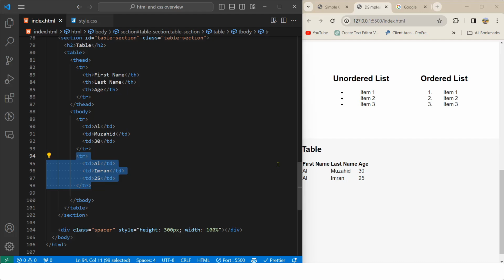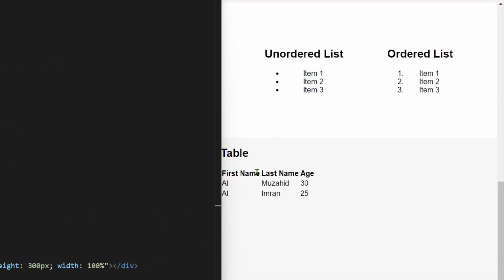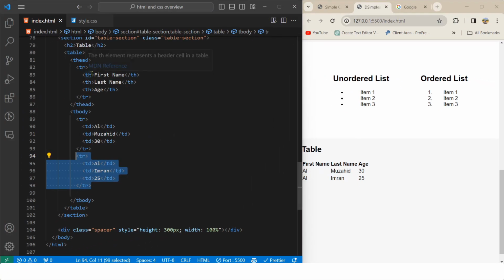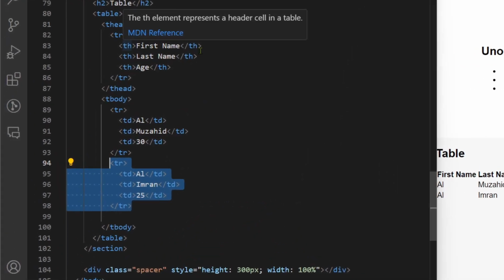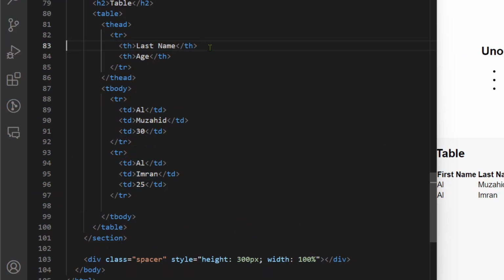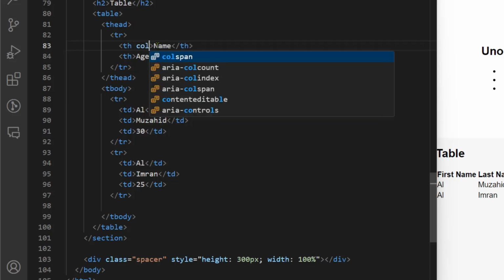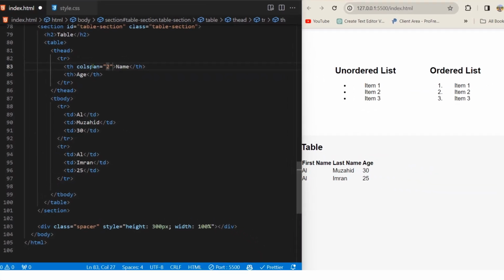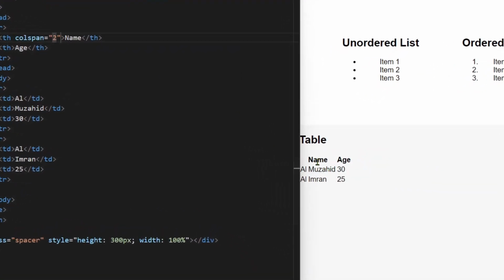But if you look closely, you can see that first name and last name is not required, because both are actually names, right? So we can remove this th, and instead of last name, make it name and use colspan 2.